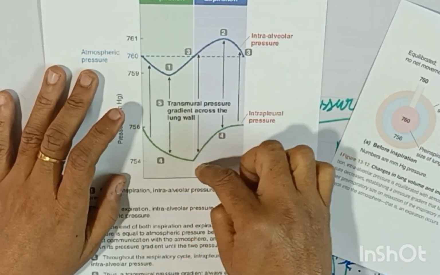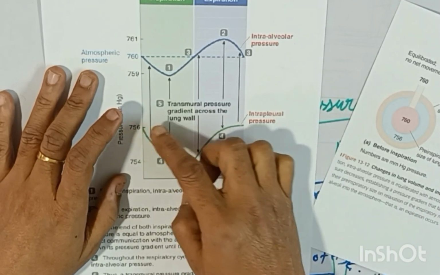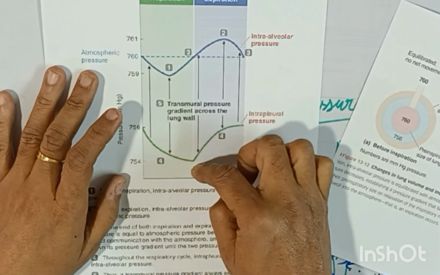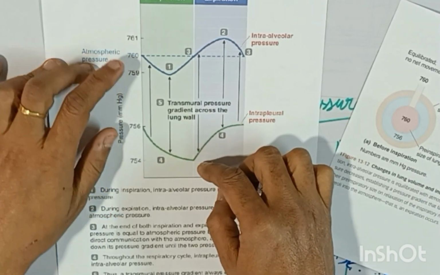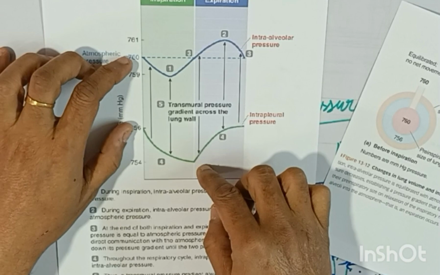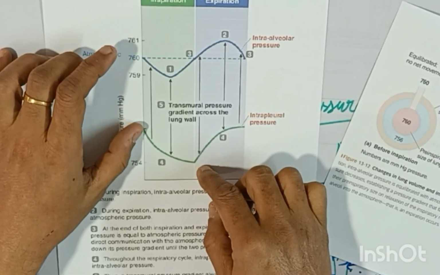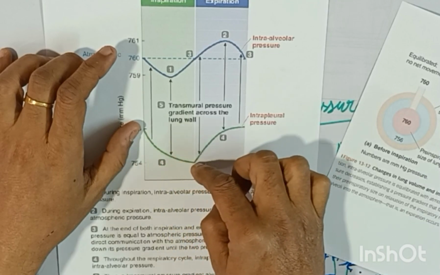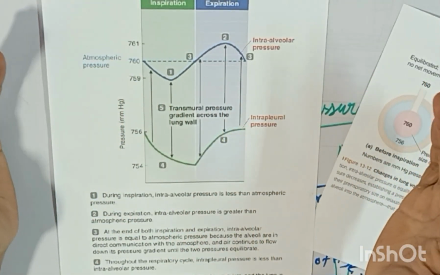It is like this because throughout the inspiratory phase the intrapleural pressure starts from 756, which is always lower than atmospheric pressure by 4 millimeters of mercury, and from 756 it will go down to 754, because intrapleural pressure depends on the expansion of the thoracic cage.